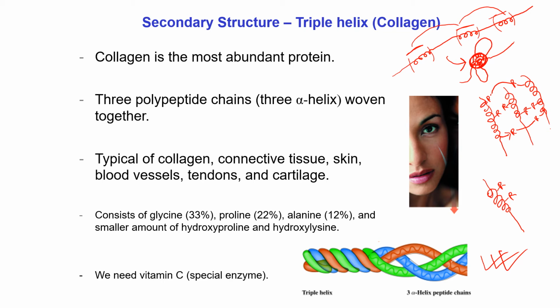Like this, it can form a hydrogen bond or disulfide bond with the side chain of this helix. So due to this interhelix interaction, either hydrogen bond or disulfide bond, 3 alpha helices weave together like this or like this. When these 3 alpha helices are woven together, this portion is known as a triple helix.